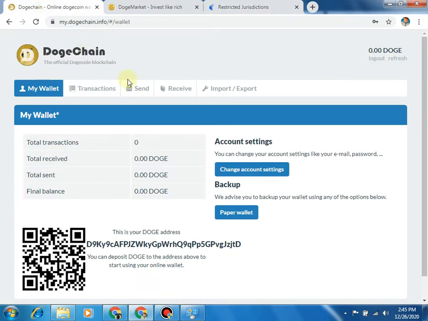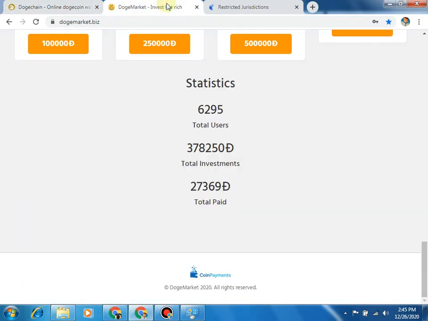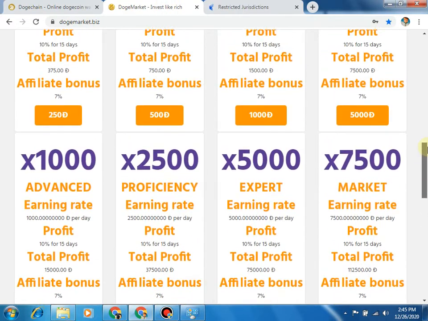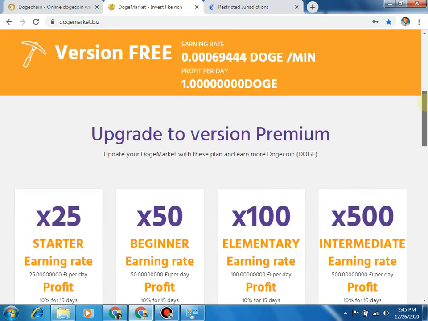Another thing is a Dogechain account. If you do not know how to create a Dogechain account, then check the description, in which I provided a video link on how to create a Dogechain account. After that we have to go to the site and see these plans for yourself.